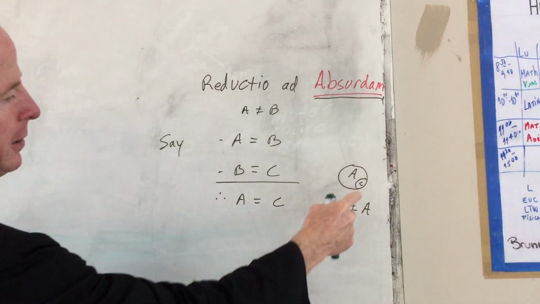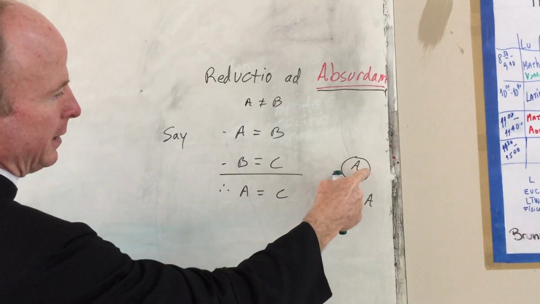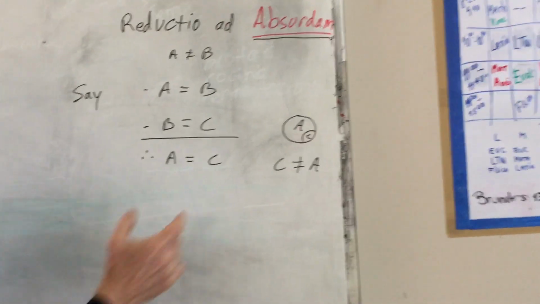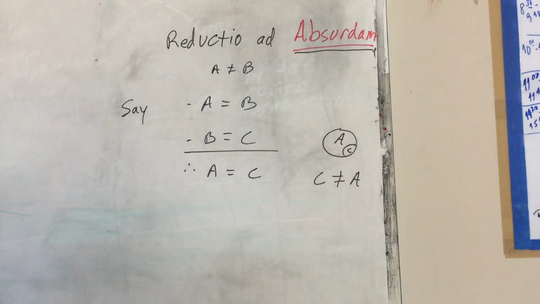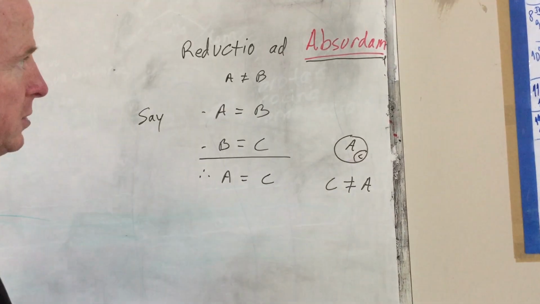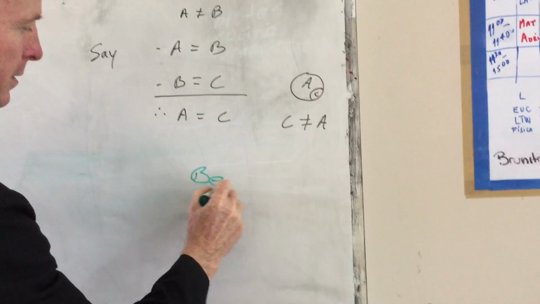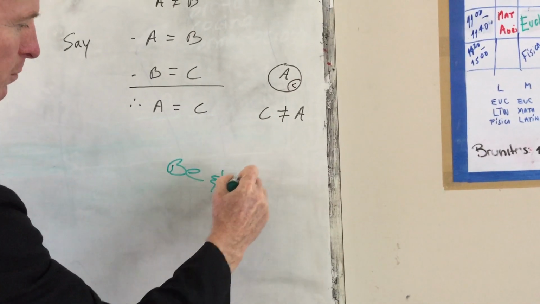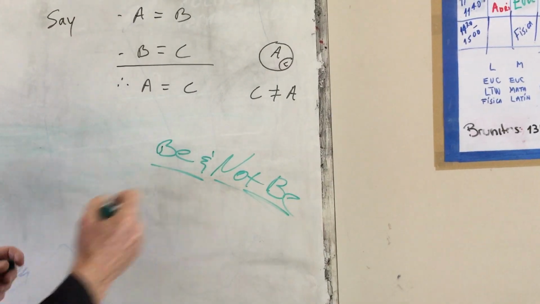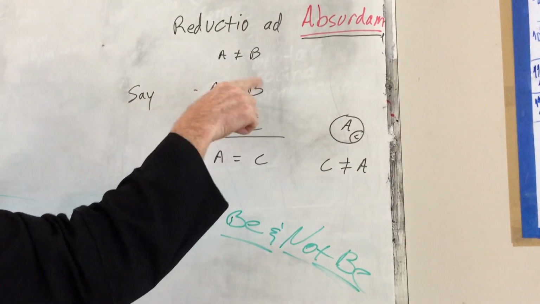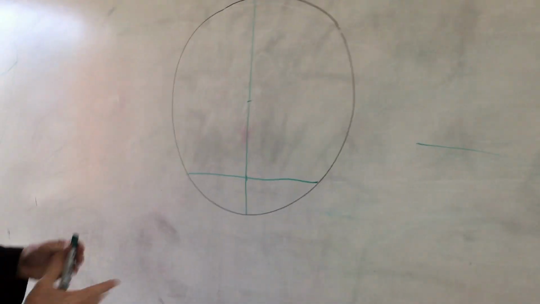Great, but we already know that A is the whole and say C is the part, and the part is not equal to the whole. So here we have A equals C and A is not equal to C. That's called the reductio ad absurdum, that something can both be and not be. That's ridiculous. We might not see that this is ridiculous, but we see that that's ridiculous, that something cannot both be and not be.